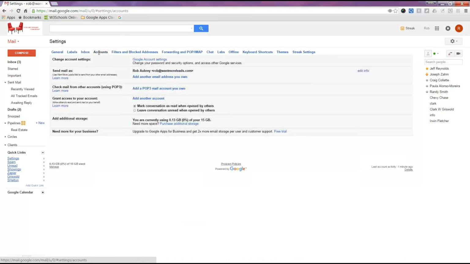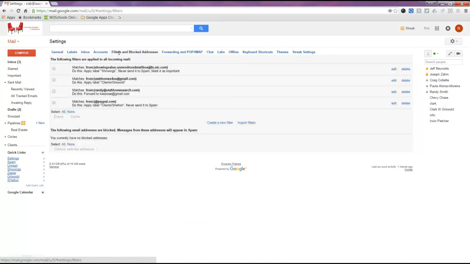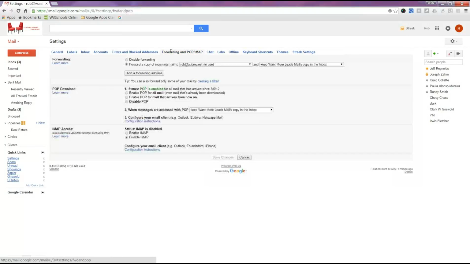So accounts, where you can pull in other accounts, filters and blocked addresses, forwarding. If you set up a forwarding email address, you can actually create a rule that any mail that equals these parameters, forward it to this email address.